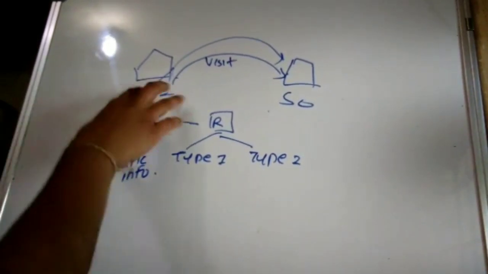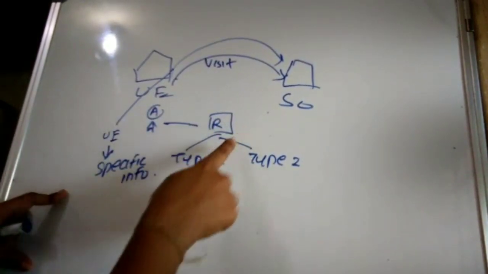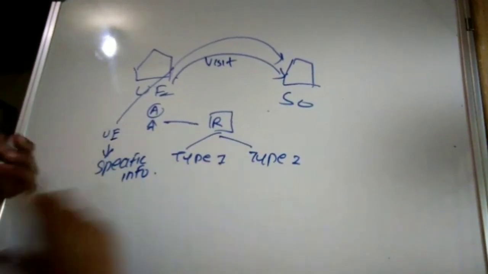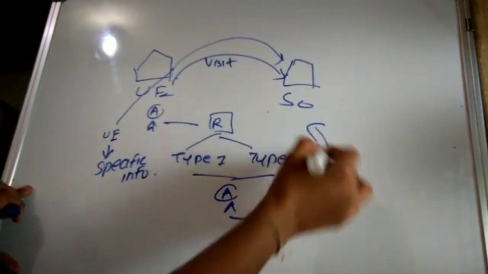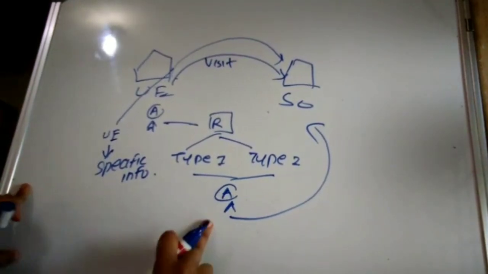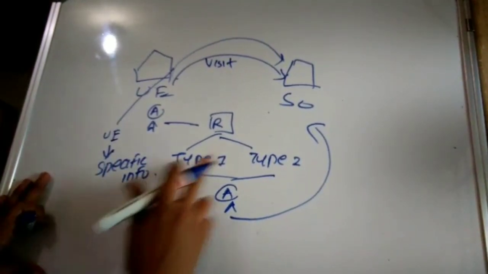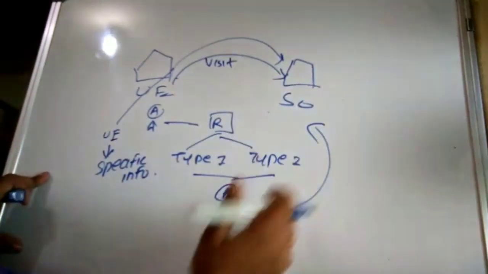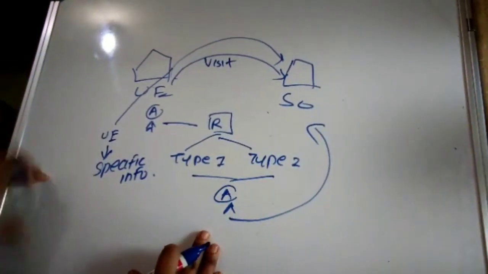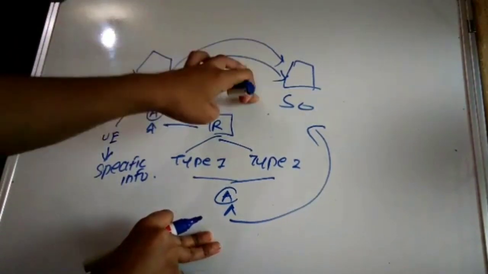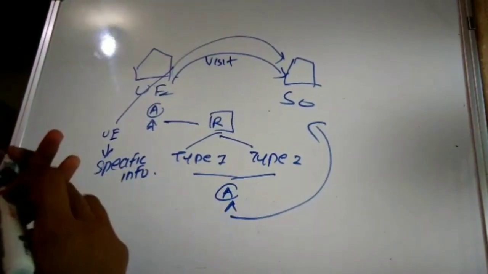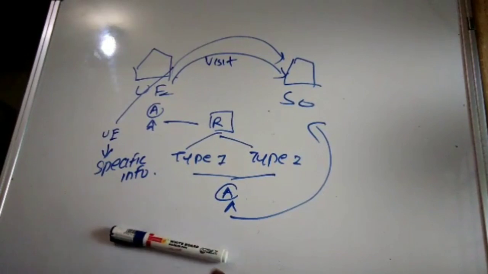So first of all, the auditor of the user entity may use a report. The report can be type 1 report or type 2 report, issued by the auditor of the service organization, right? So the auditor of the user entity may have the option to visit the service organization for the purpose of understanding their internal control system, the operational efficiency of the internal control system.